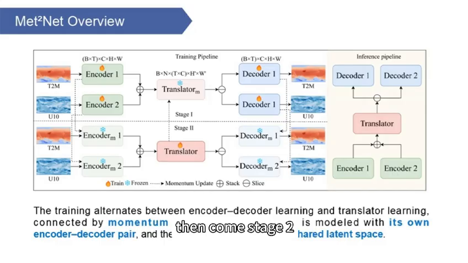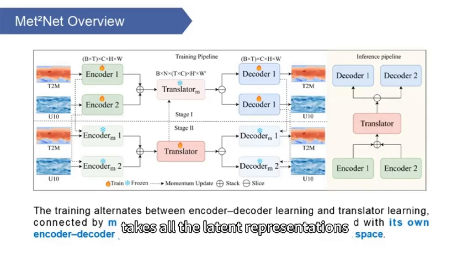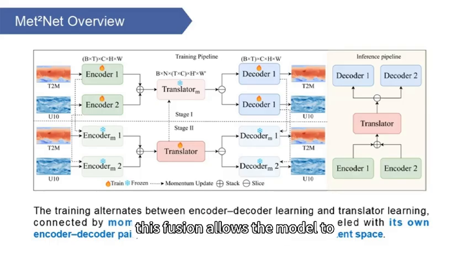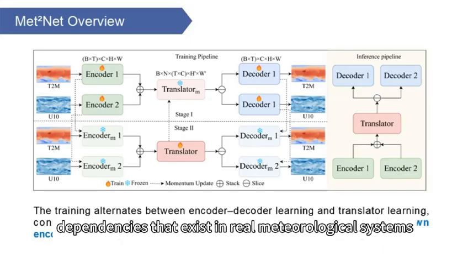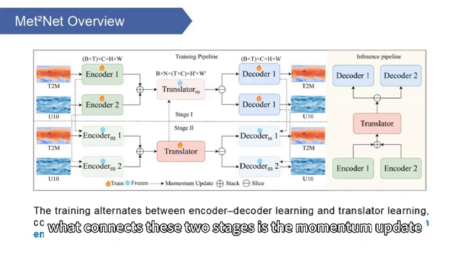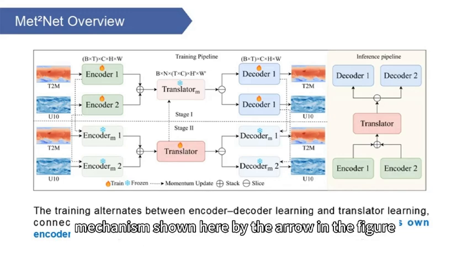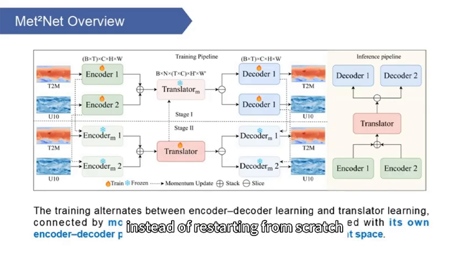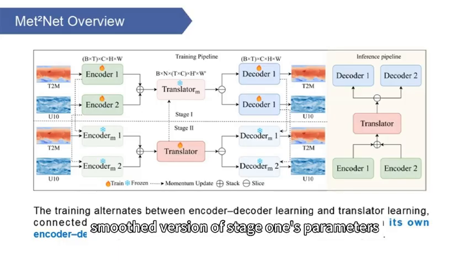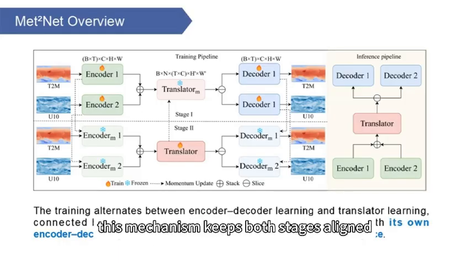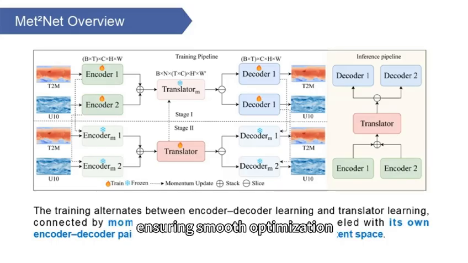Then comes stage 2, where the translator takes all the latent representations and fuses them into a shared space. This fusion allows the model to learn the cross-variable dependencies that exist in real meteorological systems. What connects these two stages is the momentum update mechanism shown here by the arrow in the figure. Instead of restarting from scratch, stage 2 receives a momentum-smoothed version of stage 1's parameters. This mechanism keeps both stages aligned, ensuring smooth optimization and preventing feature drift.